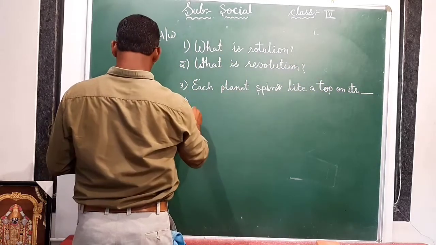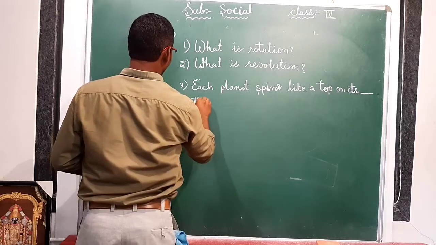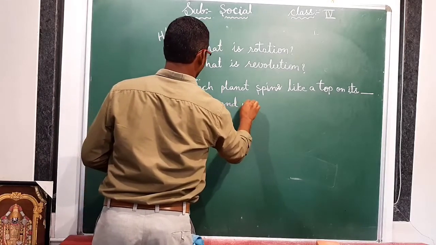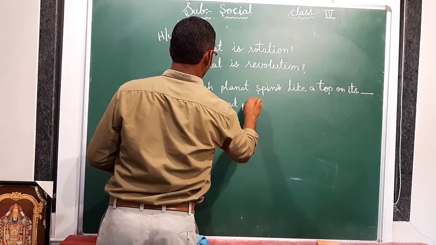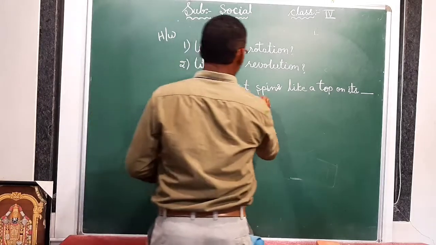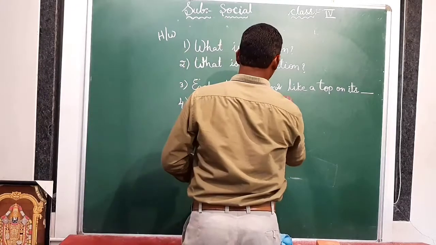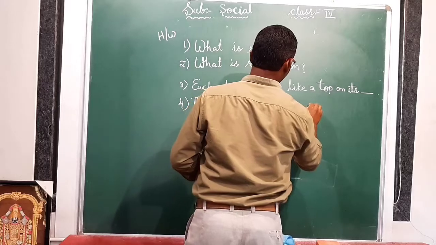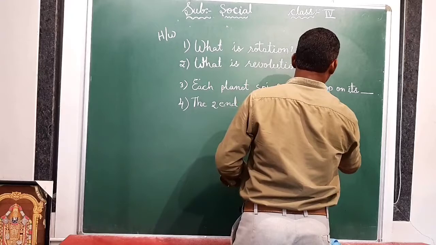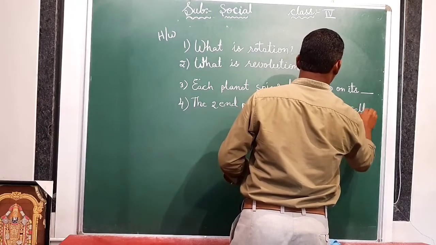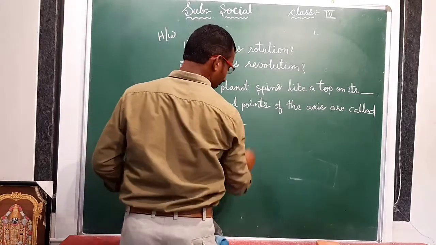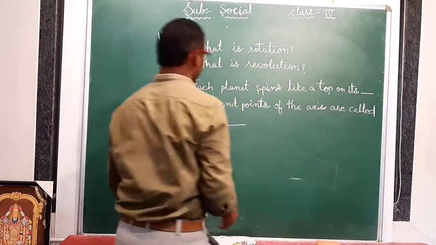And another one: the two end points of the axis are called the dash. This is homework for you.